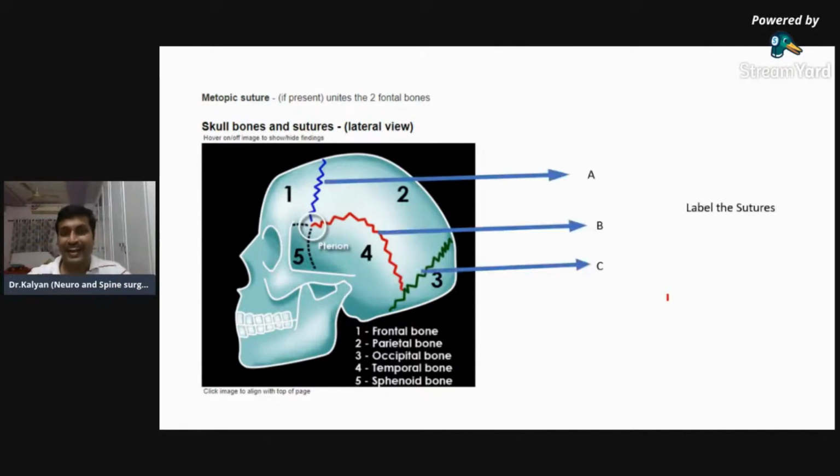Next one. Now, label the sutures. A, B, and C. There are only 3 things to label. So I think you will be able to label it fast. There are only 3 sutures. You should not take time.